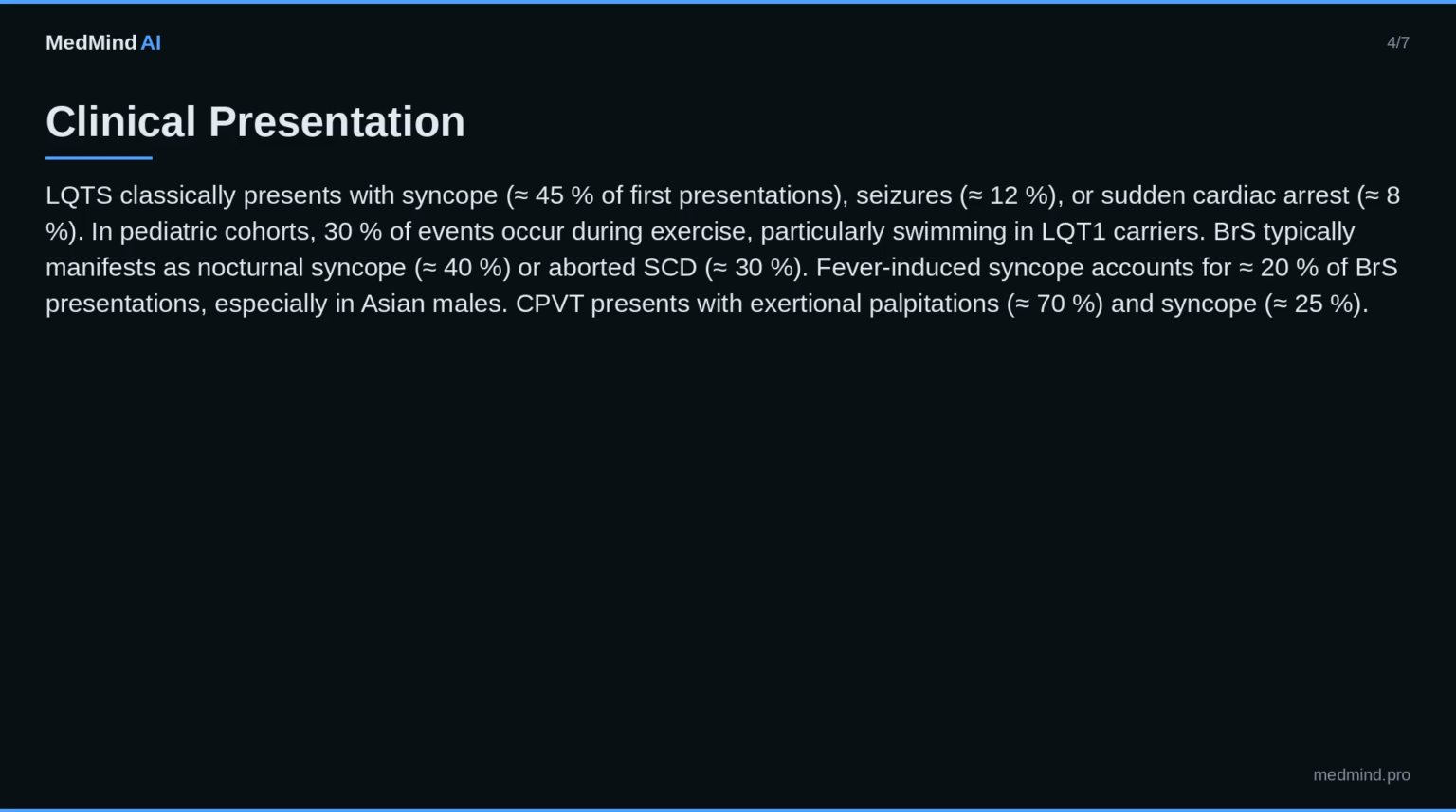CPVT presents with exertional palpitations, approximately 70%, and syncope, approximately 25%. Atypical presentations include asymptomatic QTc prolongation discovered incidentally on routine ECG, approximately 15% of LQTS cases, and concealed BRS with normal baseline ECG but positive drug challenge, approximately 25% of carriers. Elderly patients, greater than 70 years, may present with dizziness rather than syncope. Diabetics with autonomic neuropathy may lack prodromal symptoms, approximately 10% of LQTS events.